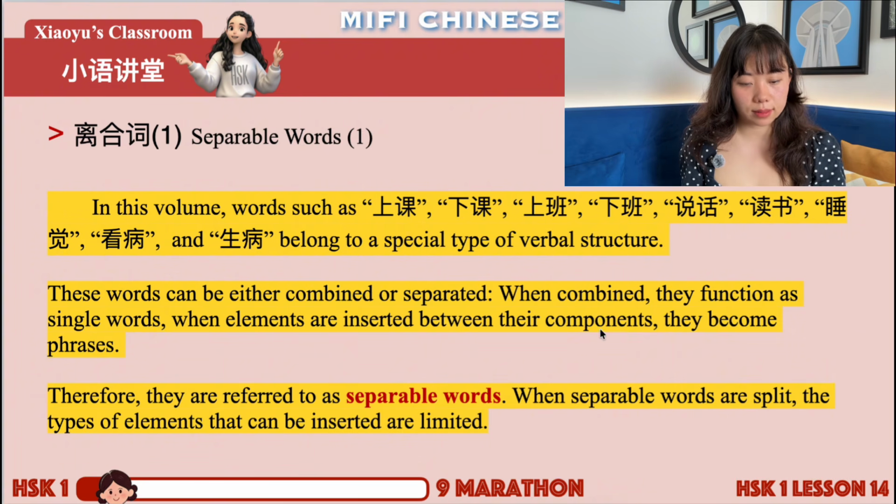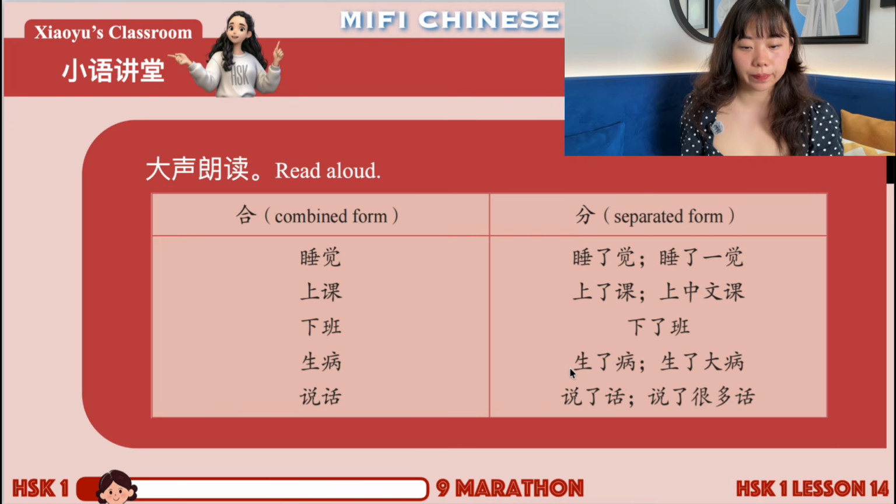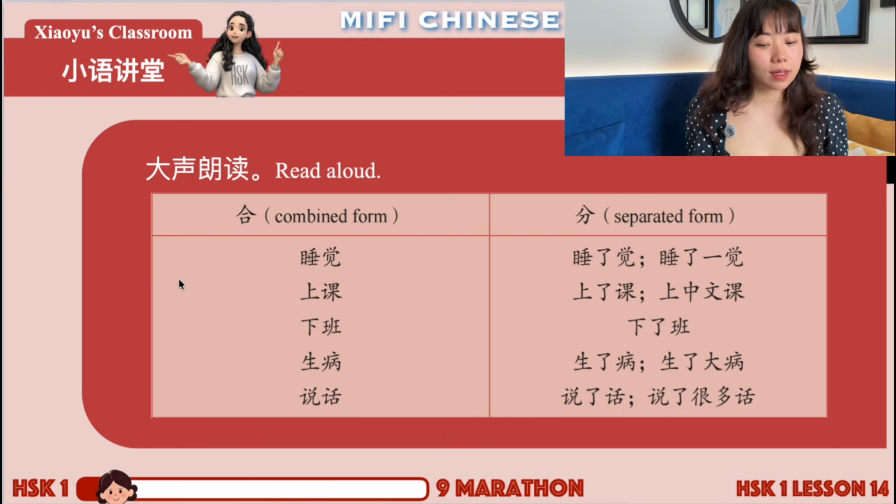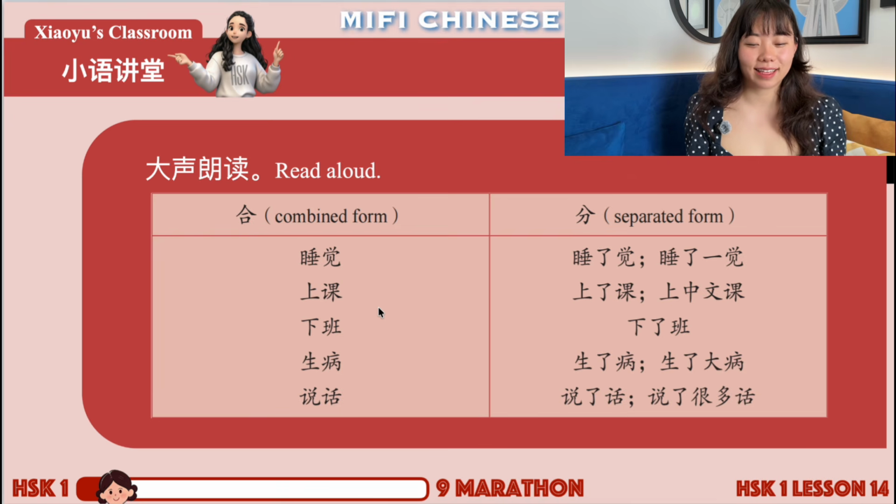So let's see an example right here. 睡觉,上课,下班,生病,说话. Can you tell what's in common between these five verbs? Maybe a bit difficult, but can you try to find out?